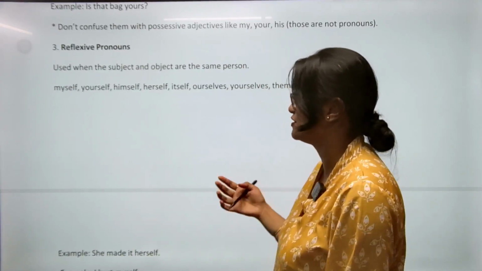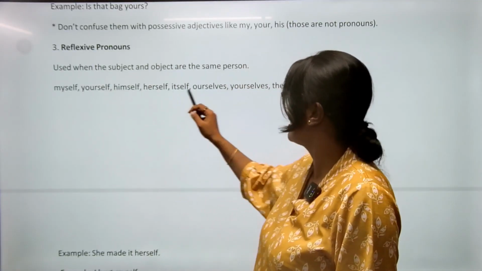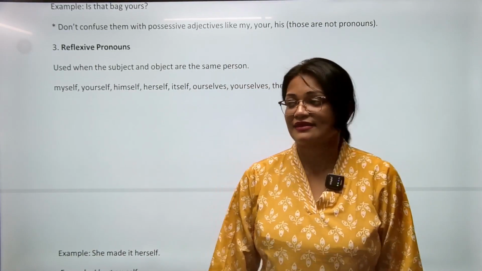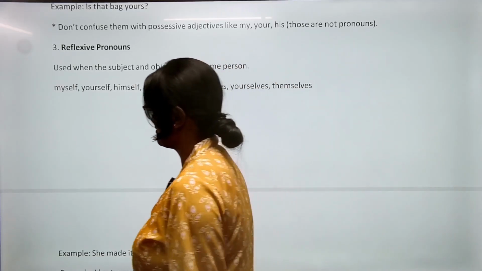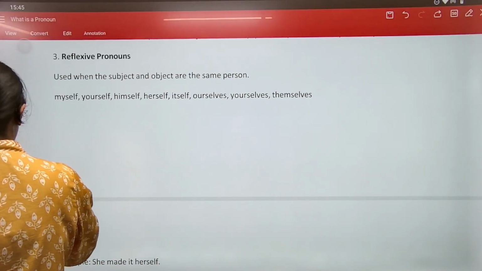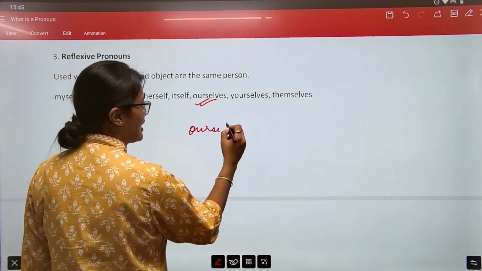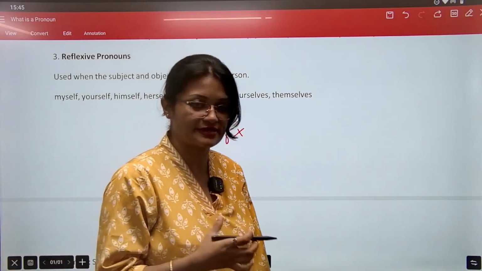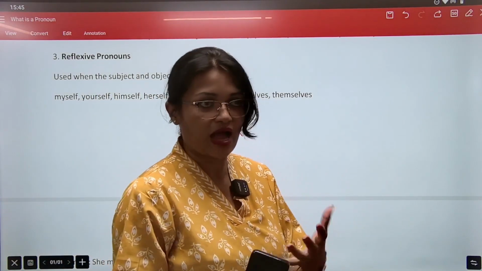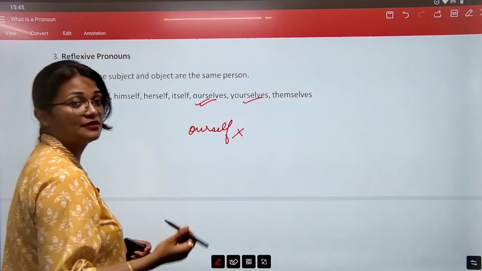Self, myself, yourself, himself. Okay, all these words. Now, the difference between yourself and yourselves. And क्या हम ourself लिख सकते हैं? No, never. We never write ourself. It is always ourselves. This is the correct version. We never write ourself. It is wrong because it is plural word and hence we have to always use plural ourselves. But yourselves, ये वाला and ये वाला कब use करते हैं?